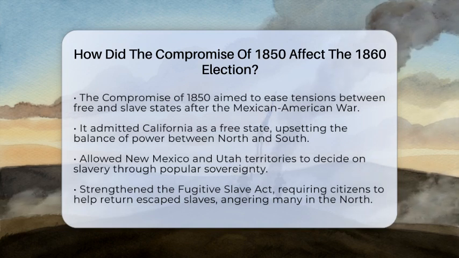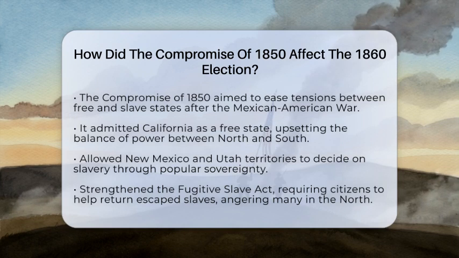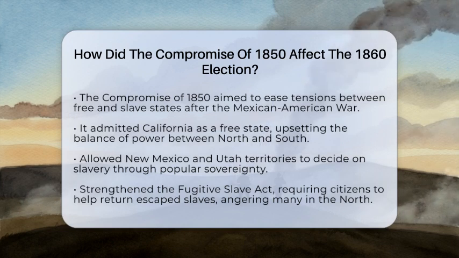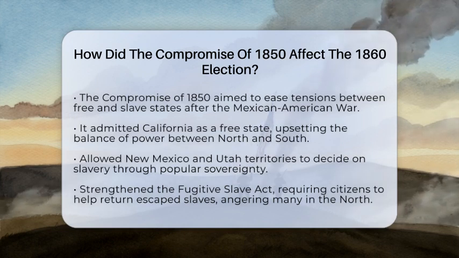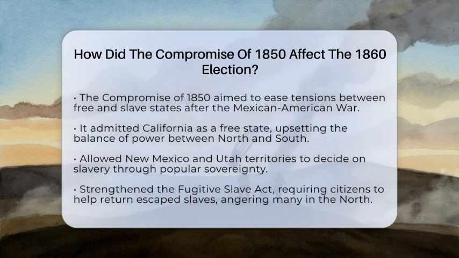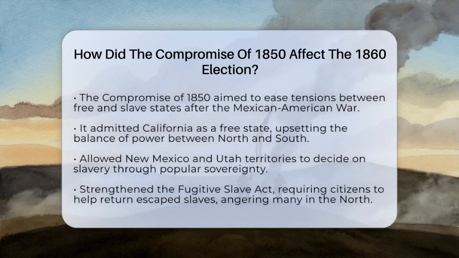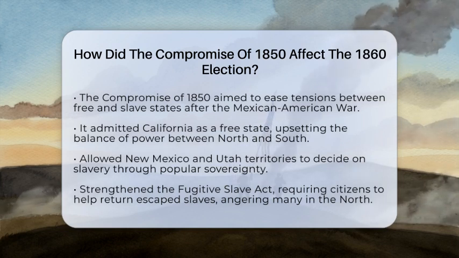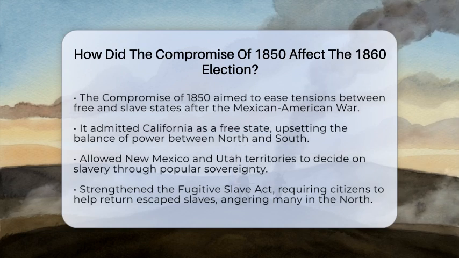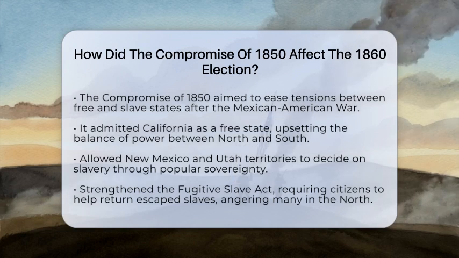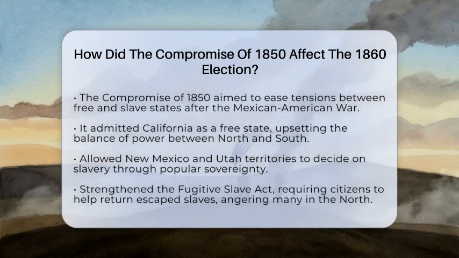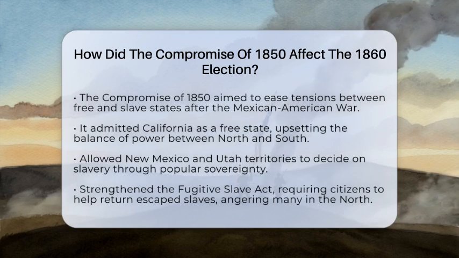It was a package of 5 laws aimed at calming the fierce disagreements between free states and slave states after the Mexican-American War. It admitted California as a free state, which upset the balance of power. It allowed the territories of New Mexico and Utah to decide for themselves whether to allow slavery through popular sovereignty.